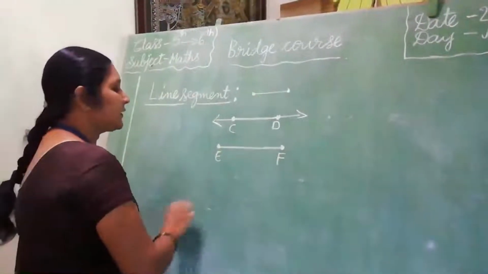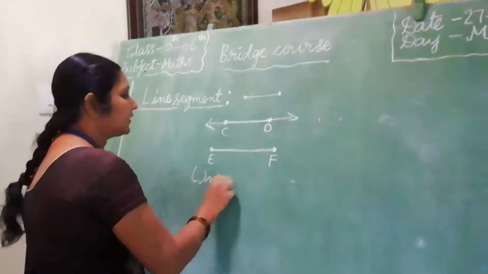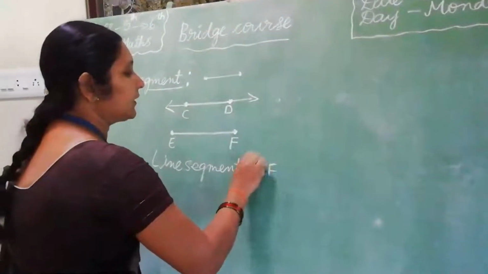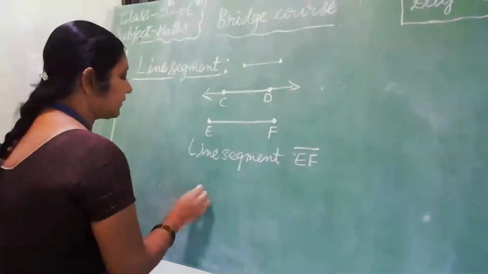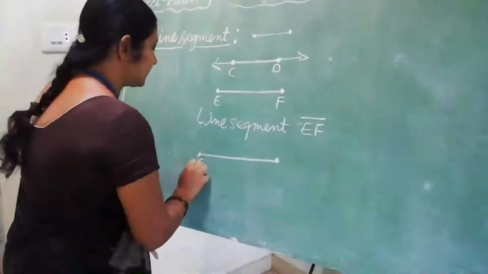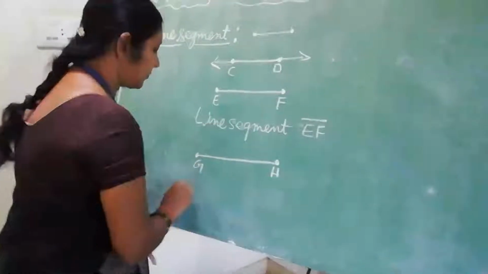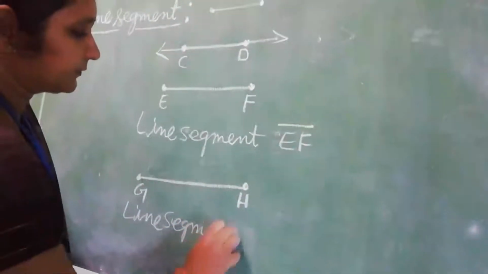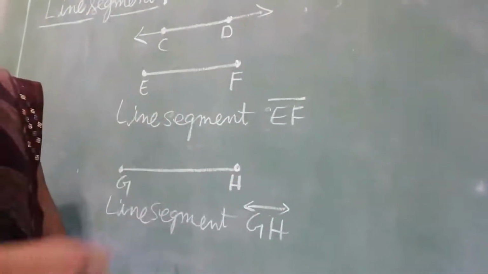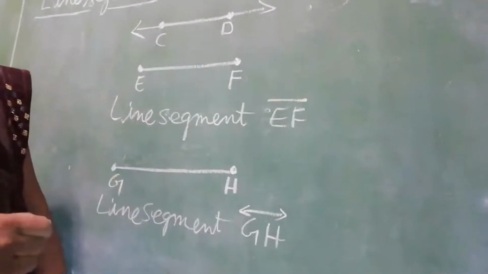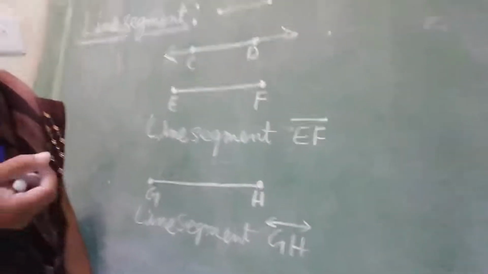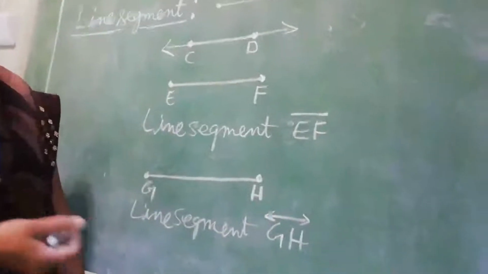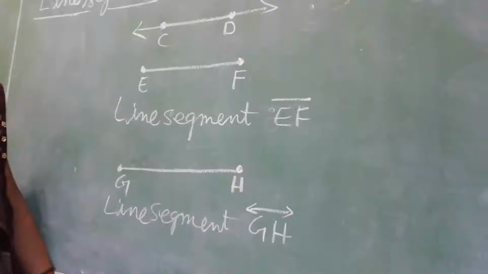How to read this one? Line segment EF. And let me draw one more example. ZH. How to read this one? Line segment ZH. See, how can we measure the length of a line segment? By using a ruler or compass to measure the length of the line segment.